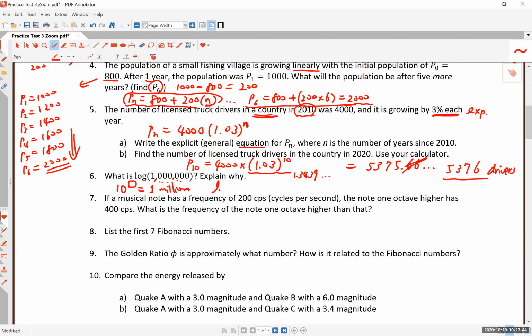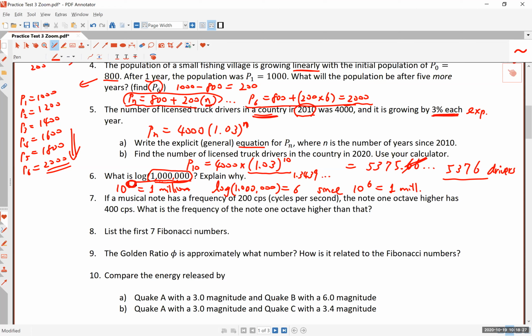So the answer is that the log of 1,000,000 is the exponent to which you raise 10 in order to get 1,000,000. And so the answer is 6. Okay. And the reason is because 10 to the 6 is 1,000,000. That is the reason. In other words, when you ask for this common logarithm, the question is 10 to what number is this number in the parentheses, or the number that follows the log symbol. And the answer is, well, because 10 to the 6th is 1,000,000, then log of 1,000,000 would be 6.